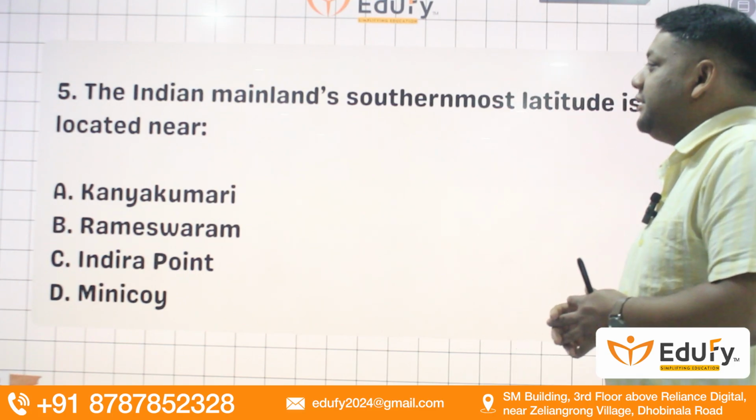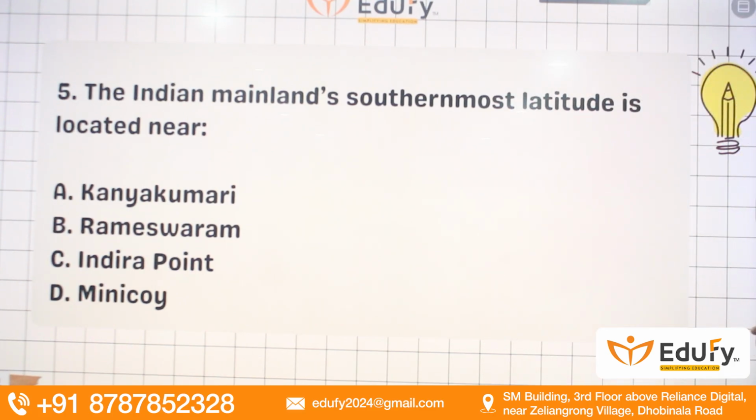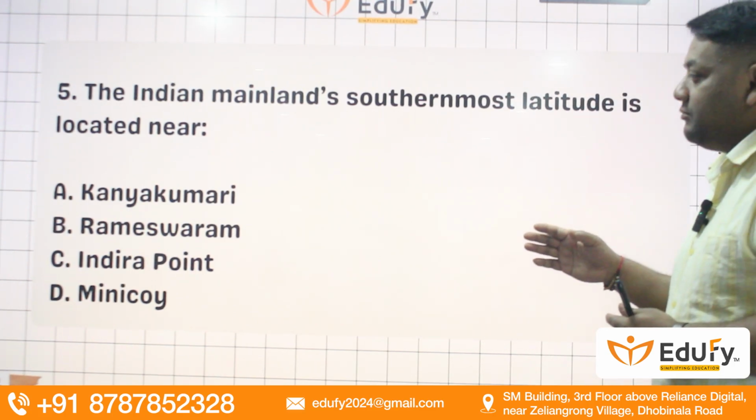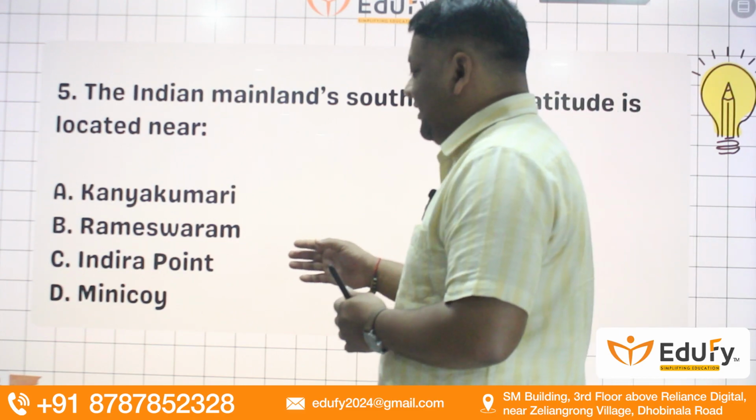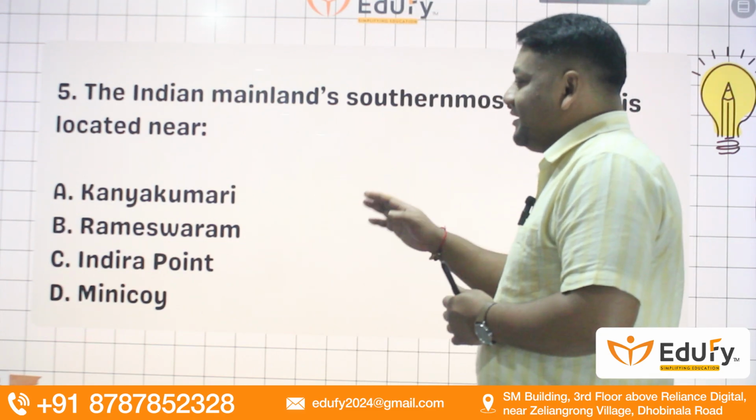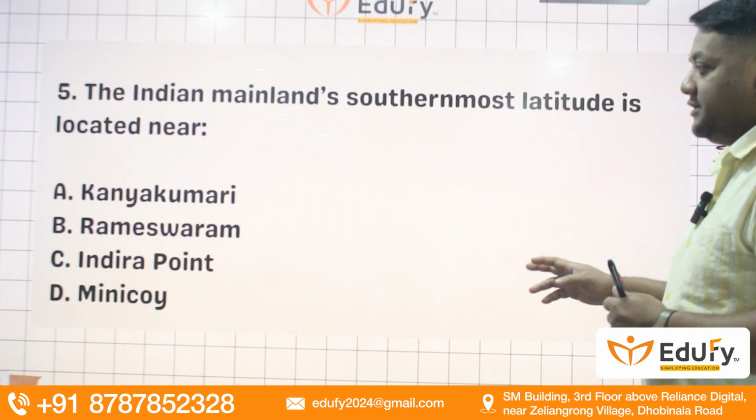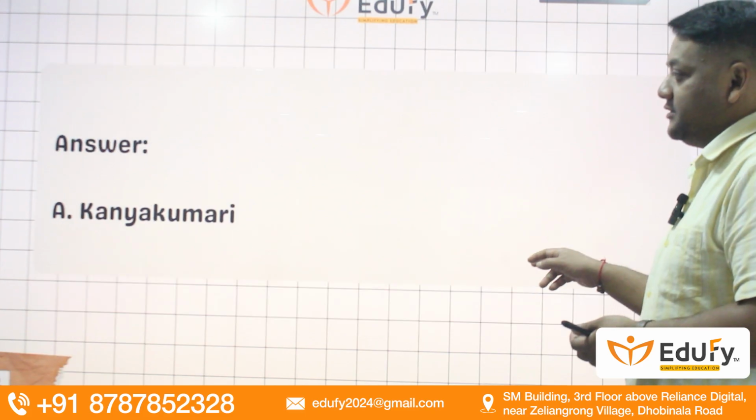Next question. The Indian mainland southernmost latitude is located near Kanyakumari, Rameshwaram, Indira Point, Minicoy. So the mainland is Kanyakumari, which we have discussed in the previous video also. A is the right answer.